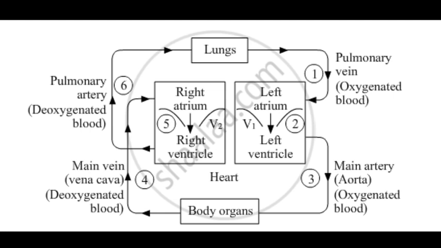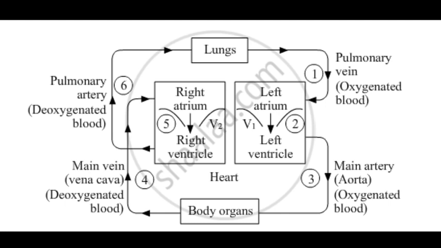So the main difference between an artery and a vein is that an artery carries blood from the heart to the body organs, whereas a vein carries blood from the body organs back to the heart. The heartbeat circulates the blood in human beings. When the muscles of all four chambers of the heart are relaxed, the pulmonary vein brings oxygenated blood from the lungs into the left atrium.